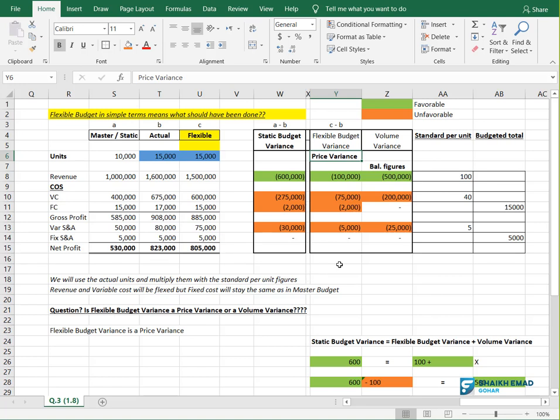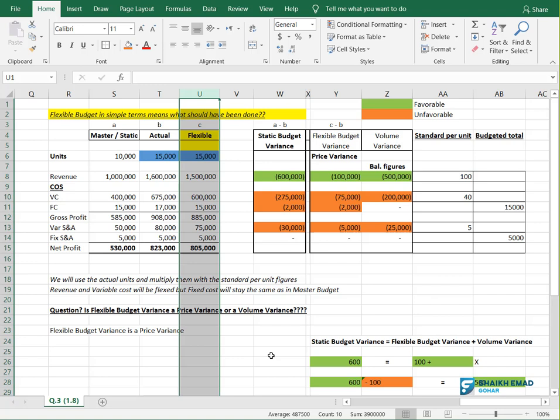First of all, tell me how we calculated this column, the flexible budget. Remember, we used the actual base, which is 15,000, and multiplied it with the standard variable cost. So when you compare actual with flexible, are we fighting on volume?